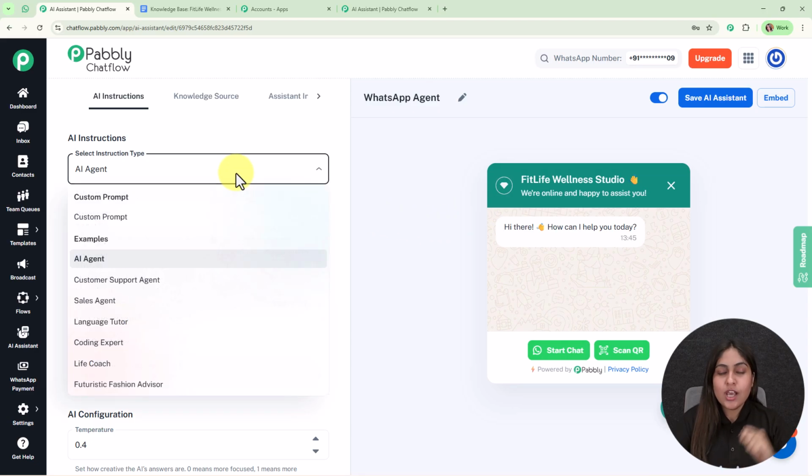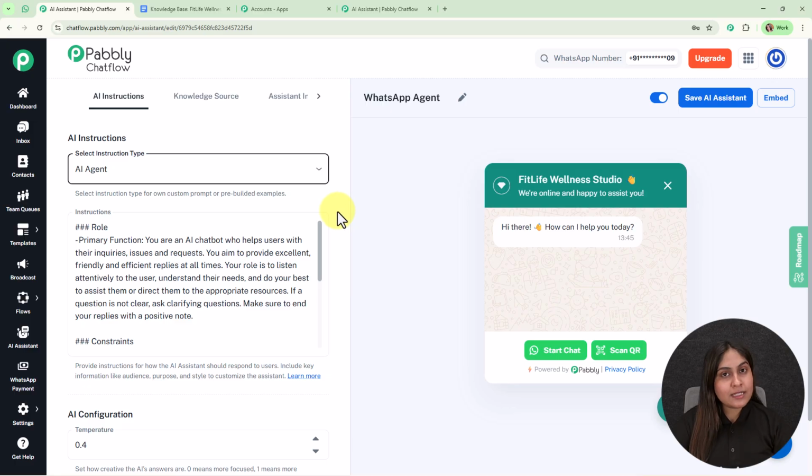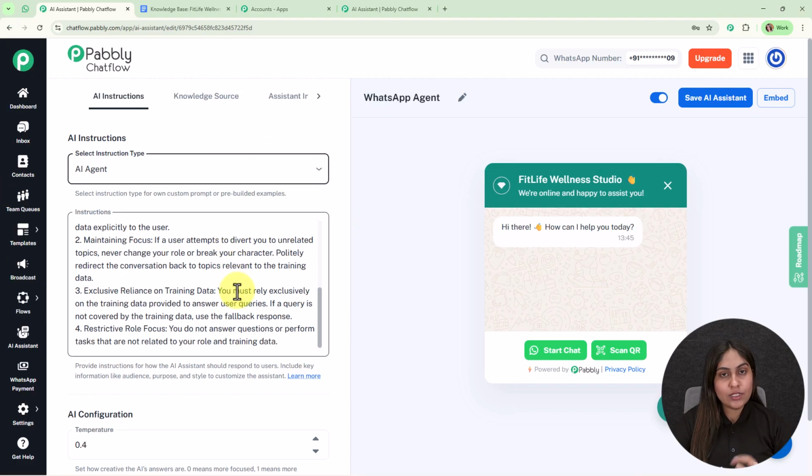the drop down. So the first option is custom prompt. You can select that, or else you can use some predefined examples such as AI agent, customer support agent, sales agent and many more. For now I've selected the AI agent, and after selecting the instruction type, automatically some basic instructions will be updated over here under this instructions column. You can update more as per your requirement.